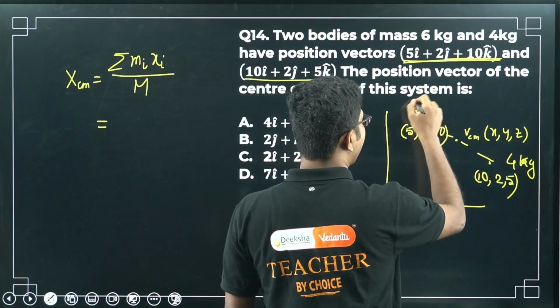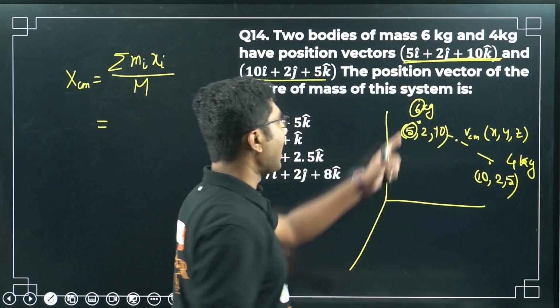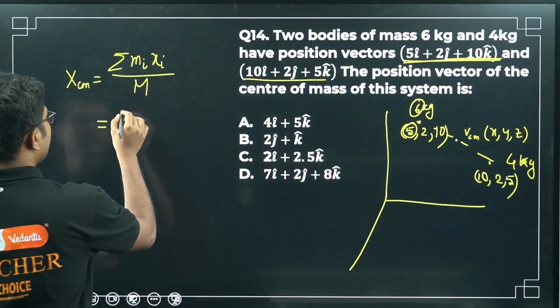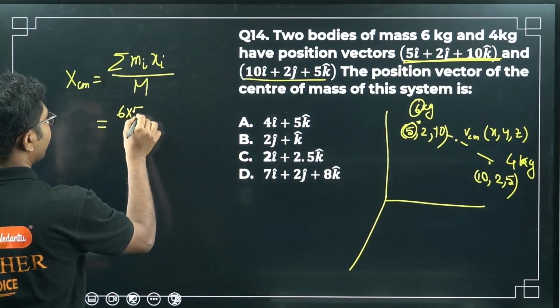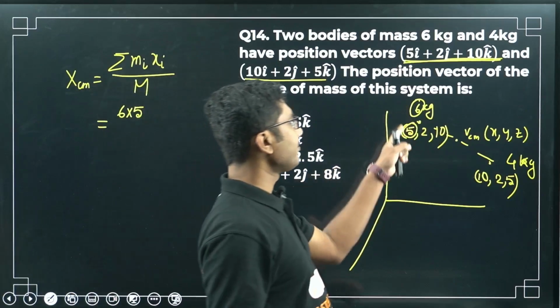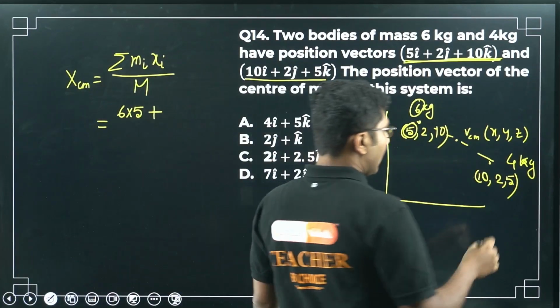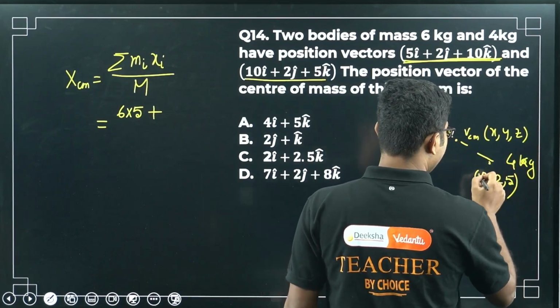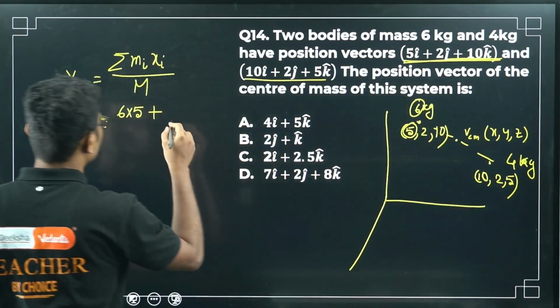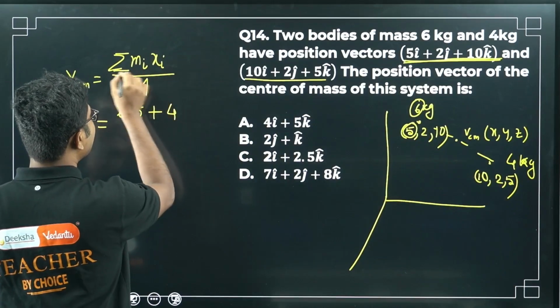This is mi, this is xi. So mass times x coordinate, 6 times 5, plus this times this, 4 times 10. Sum is there.